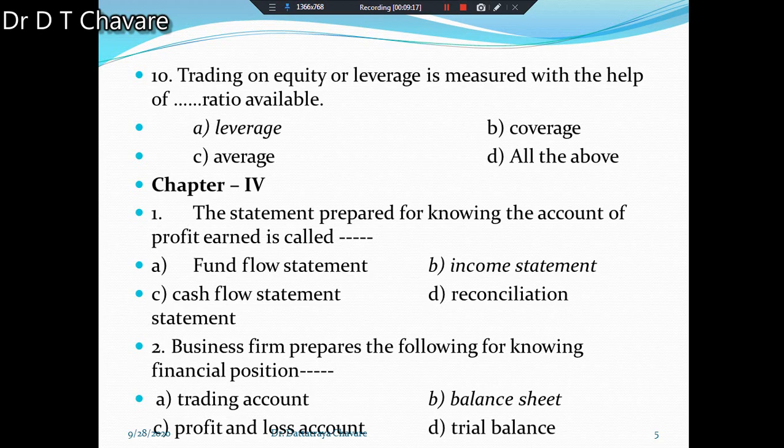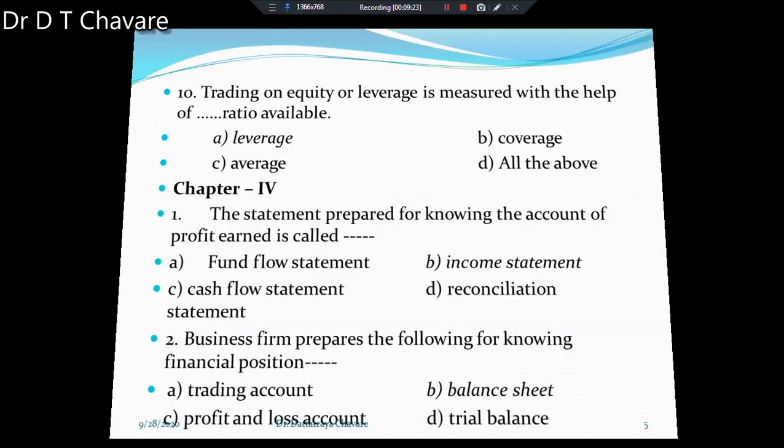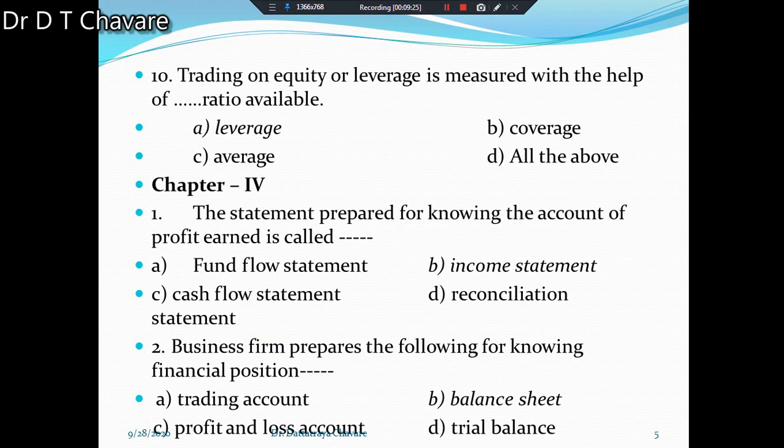Then the next question is there, which is given under the chapter. Business firms prepare the following for knowing financial position. Four alternatives are given. First, trading account, not at all. Balance sheet, think about it, because with the help of the balance sheet we can understand the financial position of the business. That's why that is the correct alternative of this question.